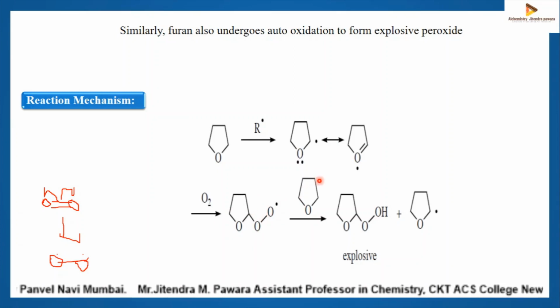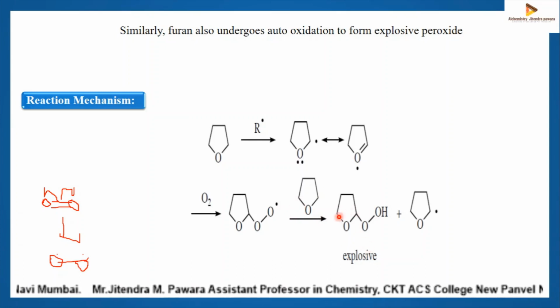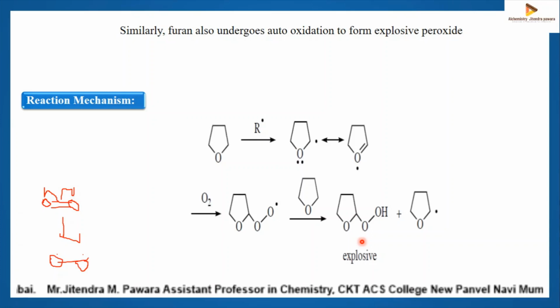peroxide reacts with another furan molecule. It takes hydrogen from this and converts to the explosive compound. This is your explosive furan hydroperoxide. This furan hydroperoxide is explosive, highly unstable, and it decomposes violently, and you will get these furan radicals. This is all about how furan undergoes auto oxidation to form explosive peroxide.